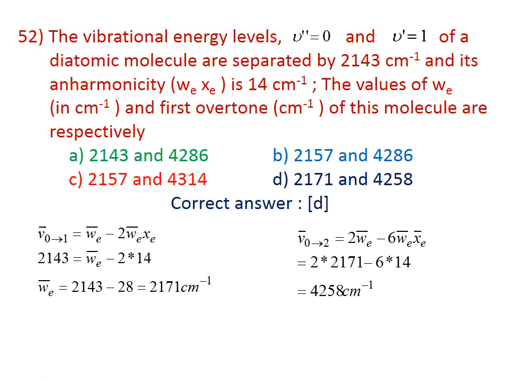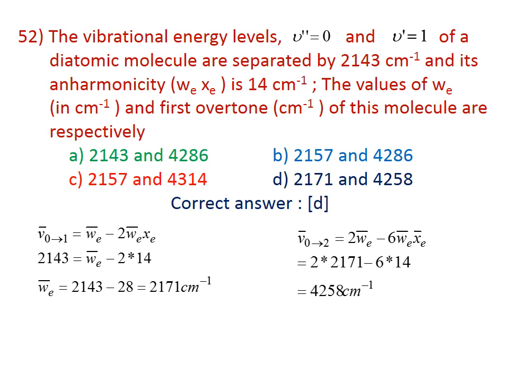52. The vibrational energy levels nu = 0 and nu' = 1 of a diatomic molecule are separated by 2143 cm^-1, and its anharmonic constant omega_e x_e is 14 cm^-1. The value of omega_e in cm^-1 and the first overtone in cm^-1 of the molecule are respectively? The correct answer is D, 2171 cm^-1 and 4258 cm^-1. The explanation is given below.